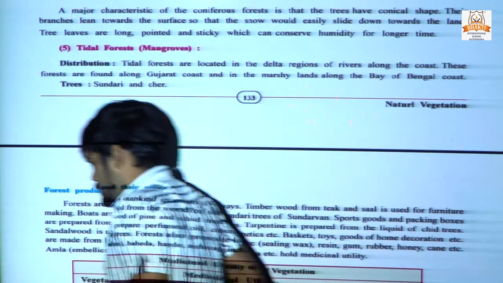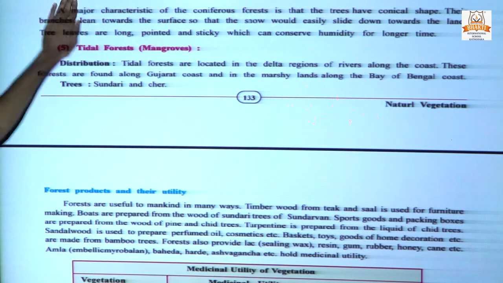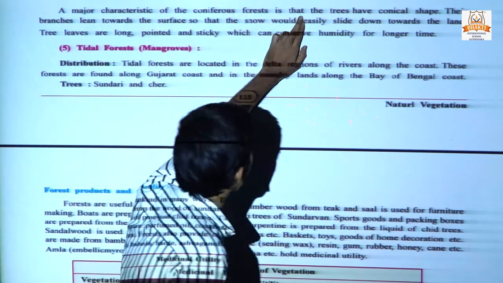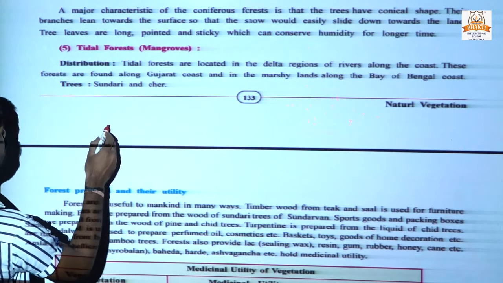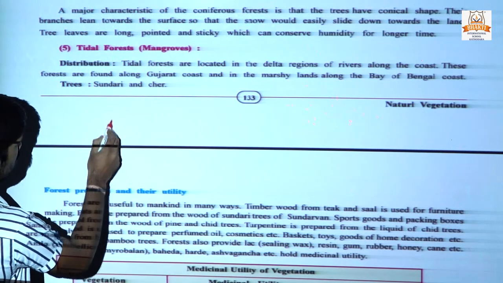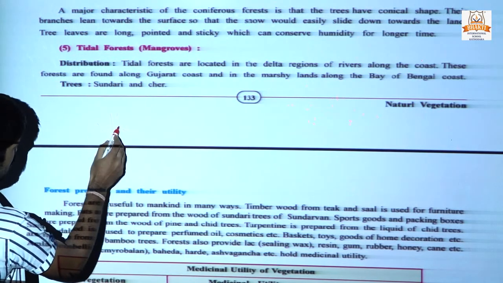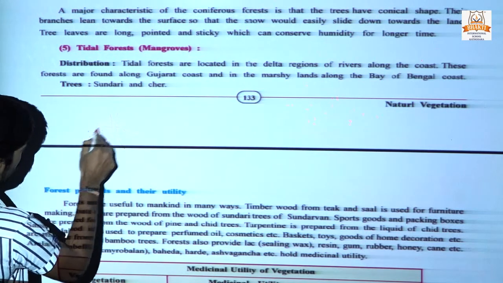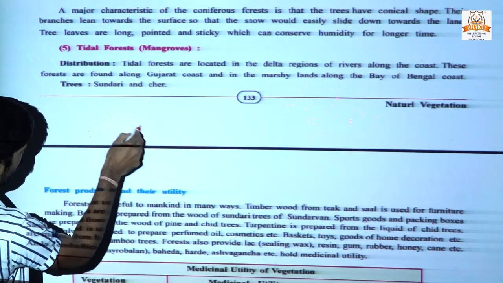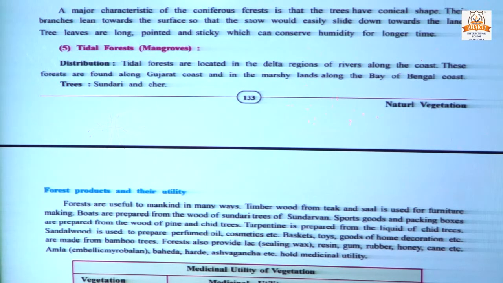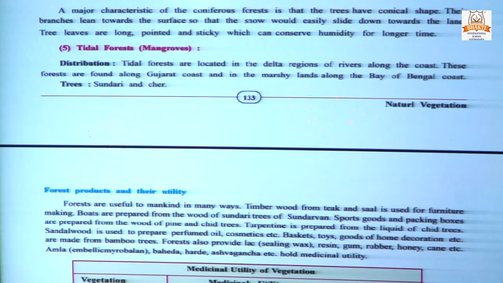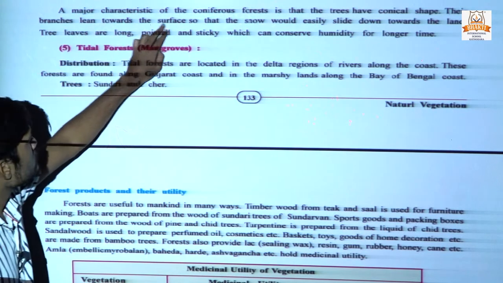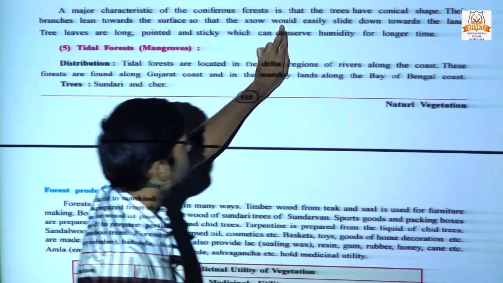Next, a major characteristic of the coniferous forest is that the trees have a conical shape. Conical shape means like that. The leaves look like they are pointing downward to the soil. Here it is written that their branches lean towards the surface so that the snow can easily slide down to the land.